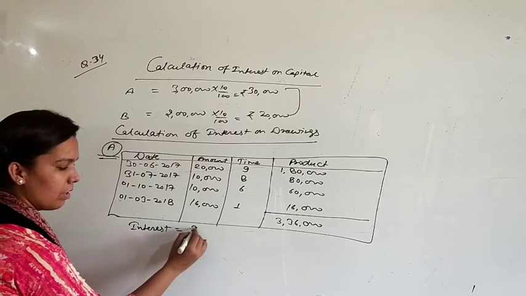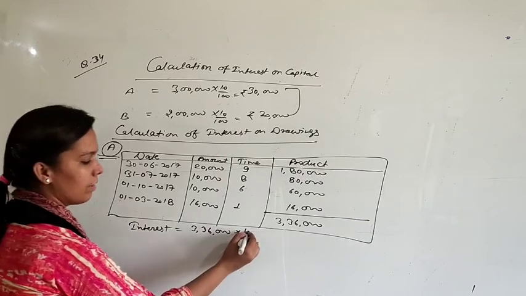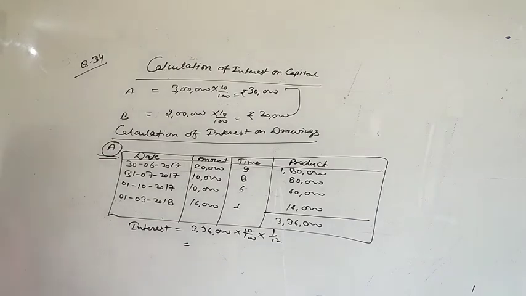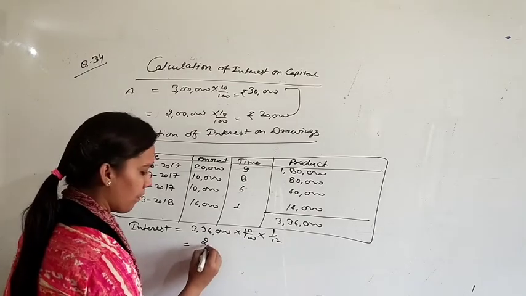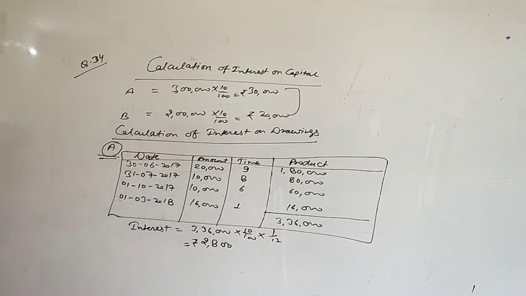Find interest. 3,36,000 multiplied by the rate of interest, that is 10%, and according to the product method we calculate interest on a 1 month basis. So in the first case you will have interest of 2,800 rupees. Now the second case, B withdrew 6,000 rupees at the end of each month, which means for 12 months.